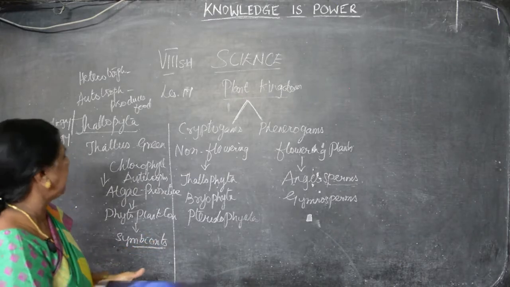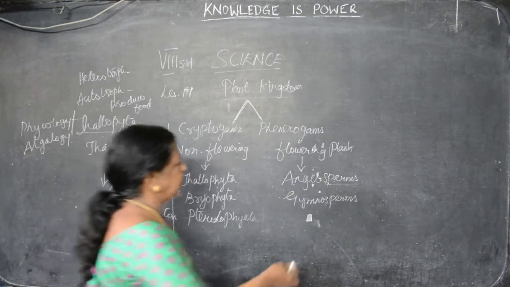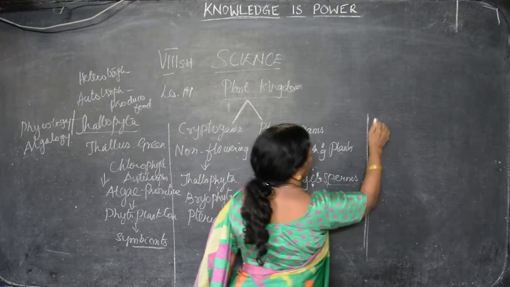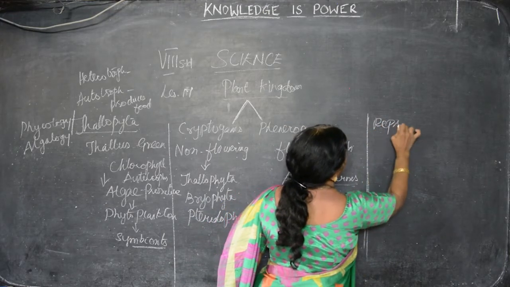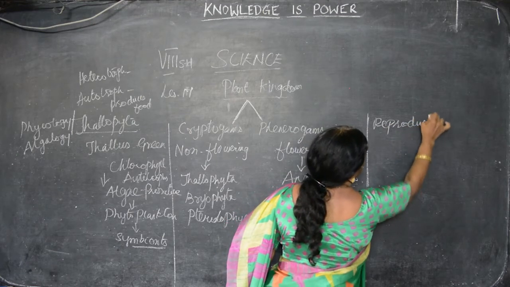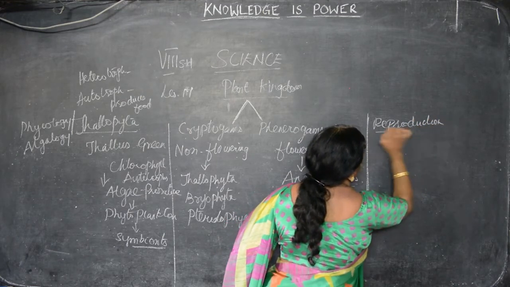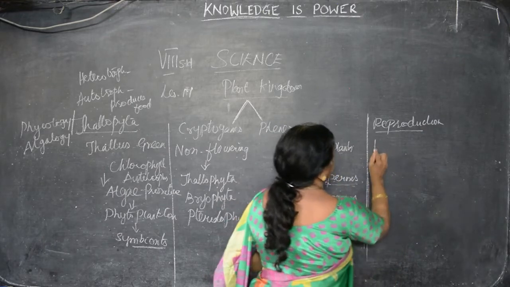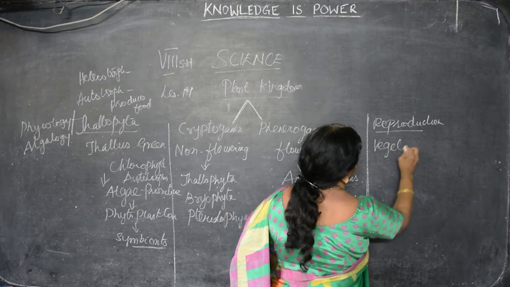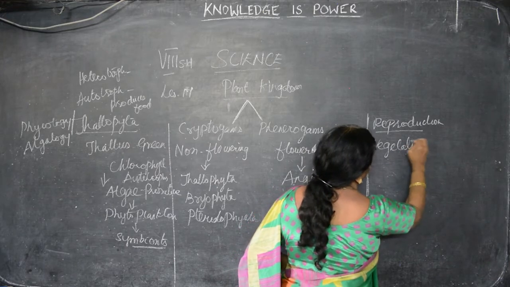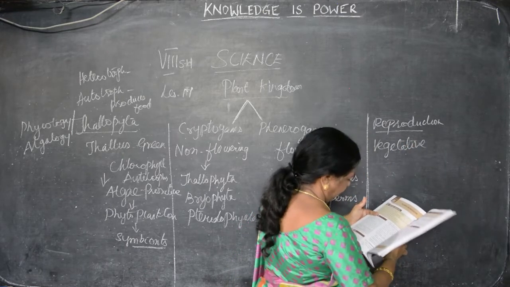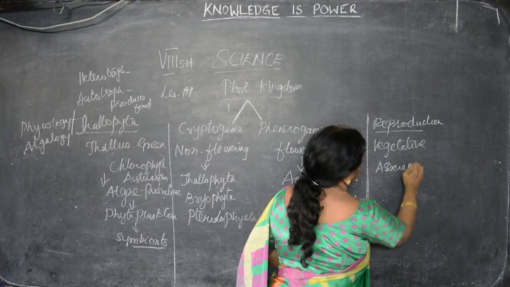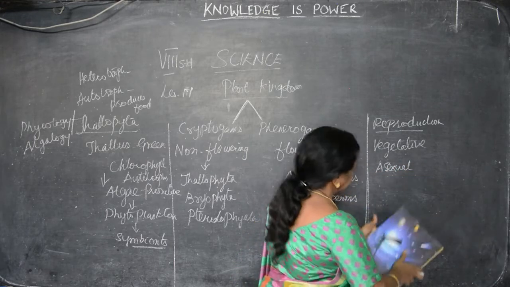So there is reproduction we have to see. What are the kinds of reproduction? You know what is reproduction? Producing its own kind. Reproduction may be in three ways, that is vegetative reproduction, asexual reproduction and sexual reproduction.